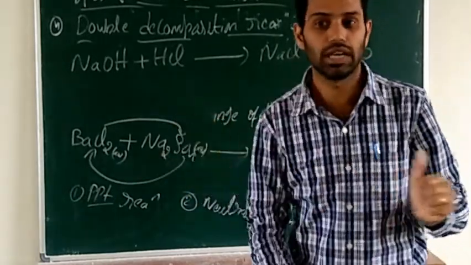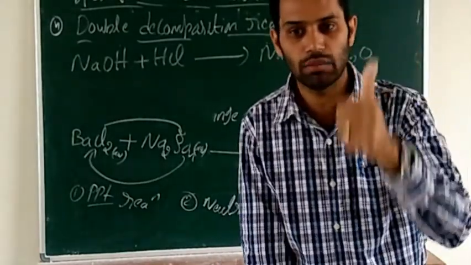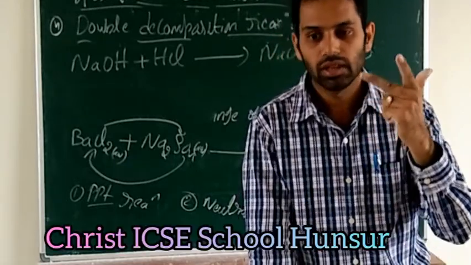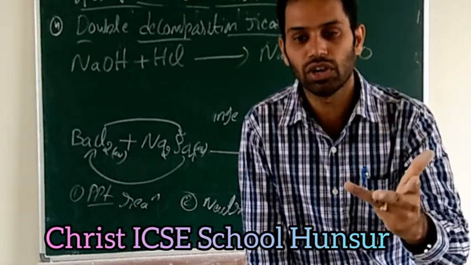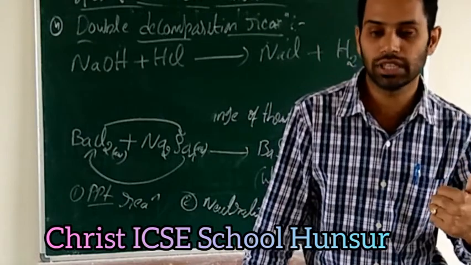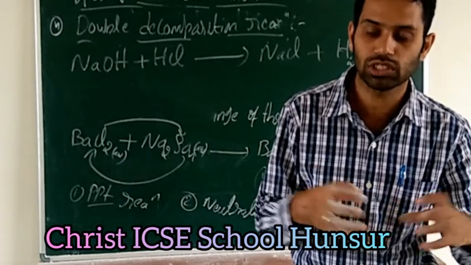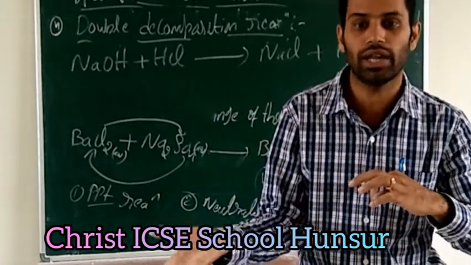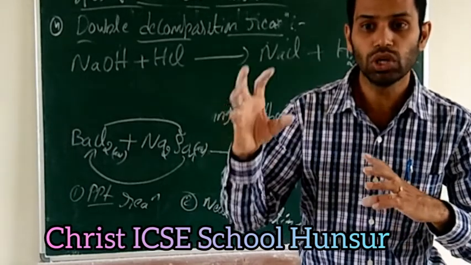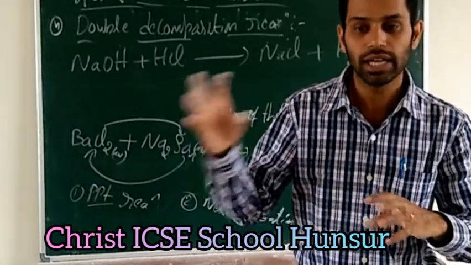Next, learn about the types of reaction. Mainly you can see four types of reaction. One is the chemical combination, second is the decomposition reaction, third is the displacement reaction, and fourth is the double displacement reaction or decomposition reaction. Combination reaction means two or more substances combine together during the chemical reaction to form a single product. And decomposition means a compound splits up into two or more simpler substances.